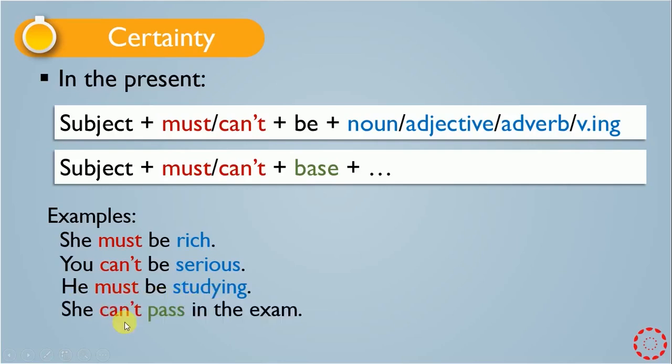And as we said, we may have the verb base, or we can say the base form of the verb after must or can't. As we see in this example, she can't pass the exam. Pass here is the base form of the verb. Another example, they must have an exam. Also, we have the base form of the verb, which is have here after must.